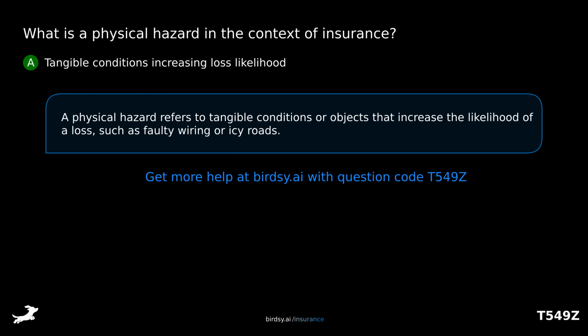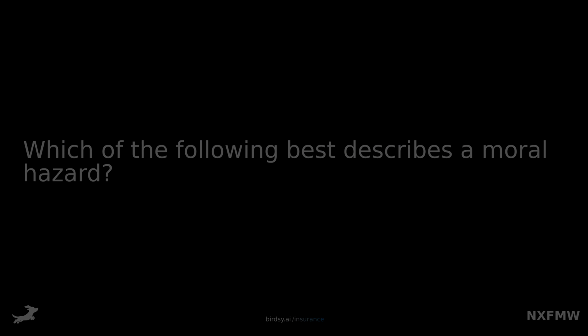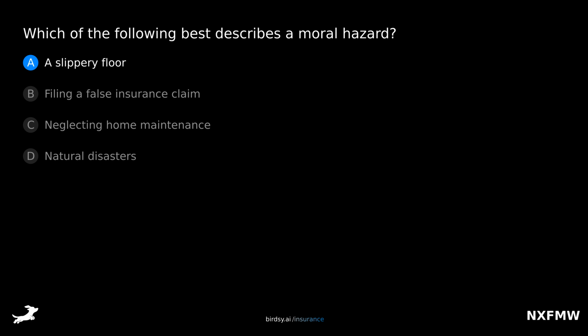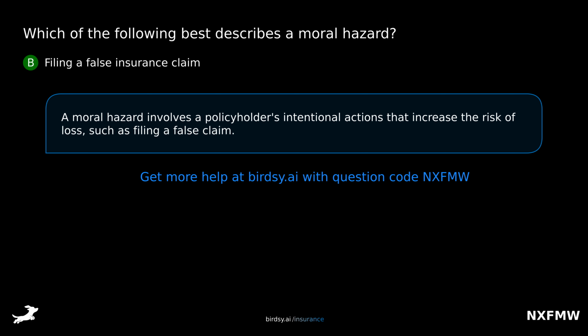A physical hazard refers to tangible conditions or objects that increase the likelihood of a loss, such as faulty wiring or icy roads. Which of the following best describes a moral hazard? Is it A, a slippery floor? B, filing a false insurance claim? C, neglecting home maintenance? Or D, natural disasters? The answer is B, filing a false insurance claim. A moral hazard involves a policyholder's intentional actions that increase the risk of loss, such as filing a false claim.